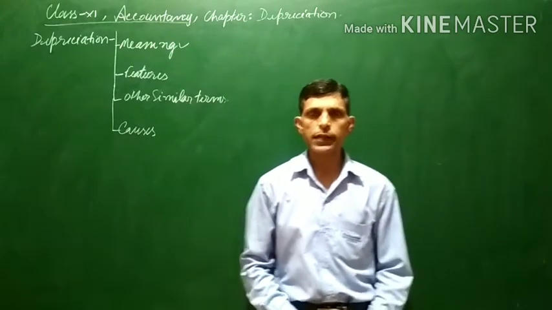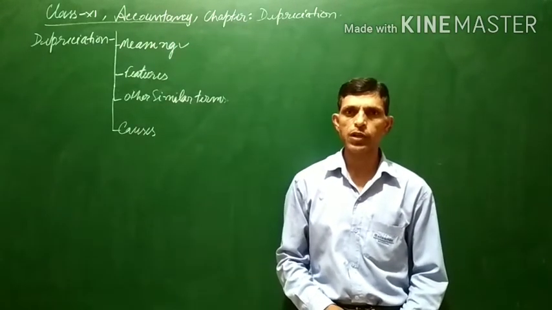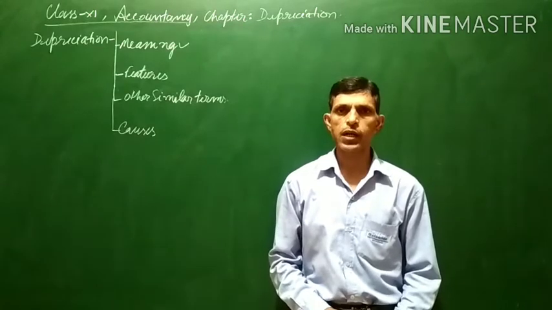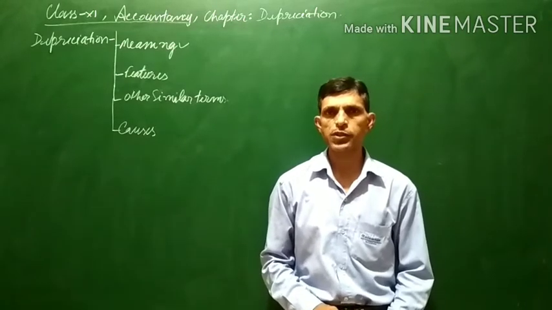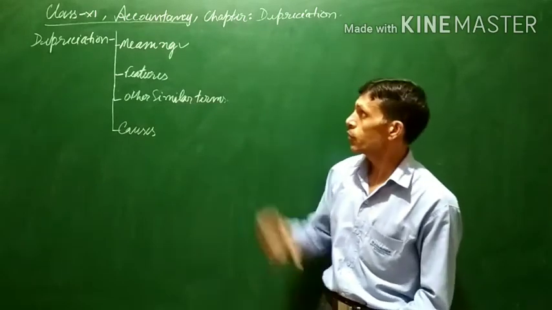Depreciation refers to decline in the value of fixed tangible assets continuously and permanently. Again, I am saying that you can listen to it again.